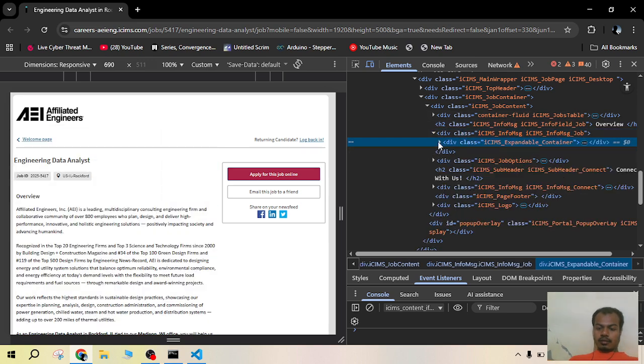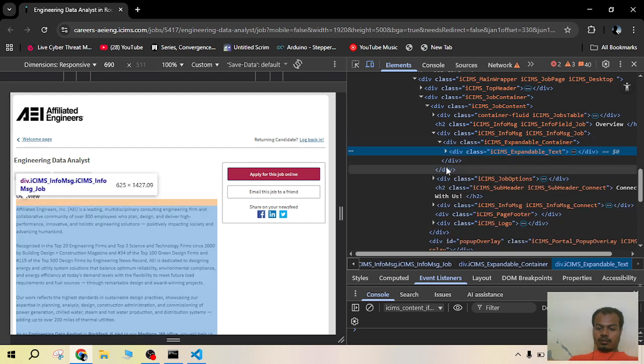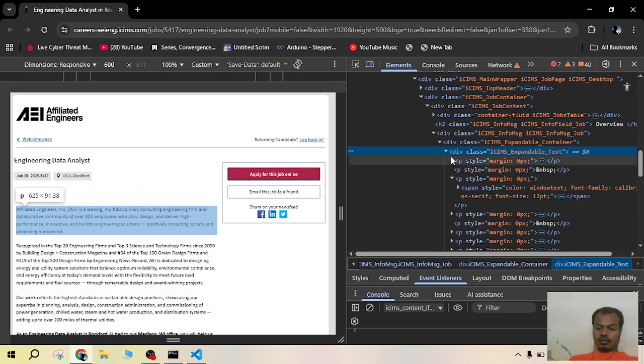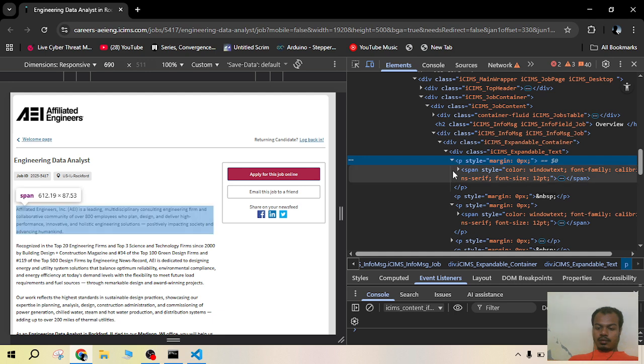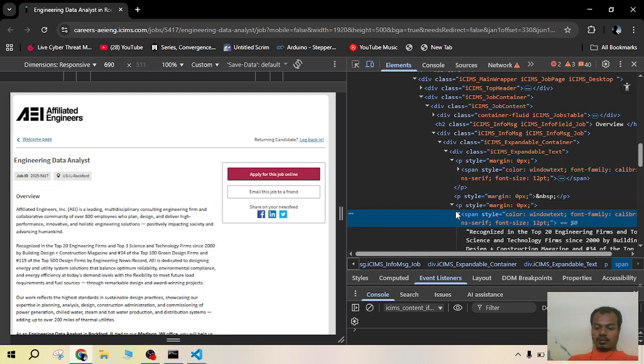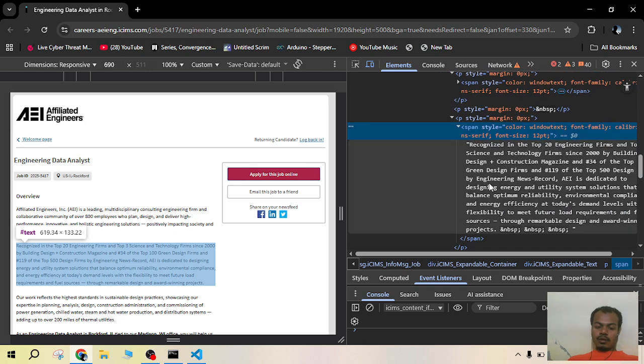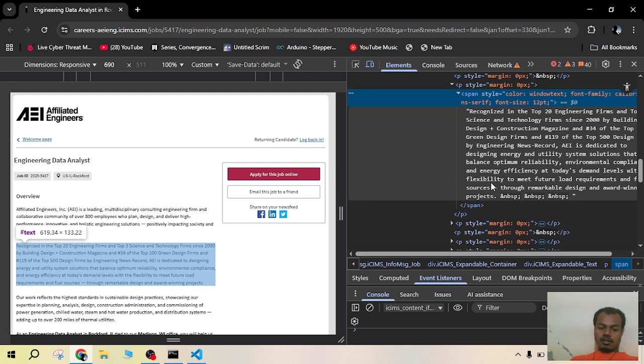Inside these nested divs, there is a span which has all the text data. We need the text data.